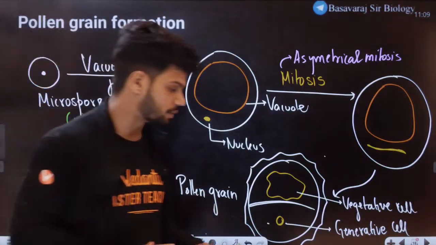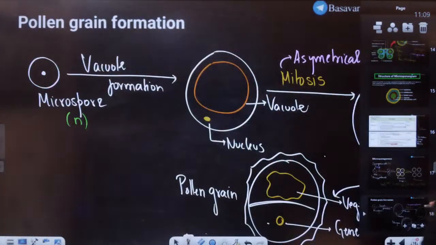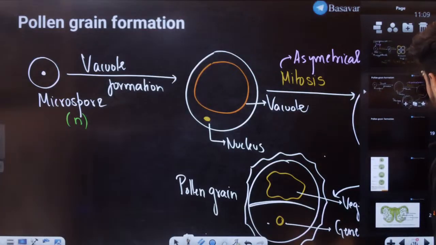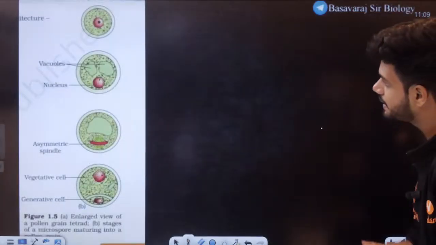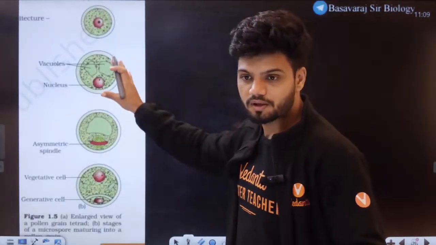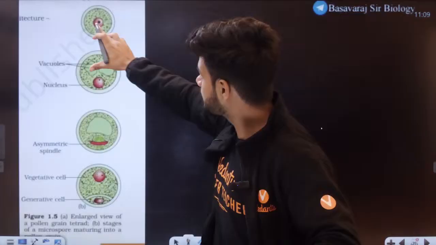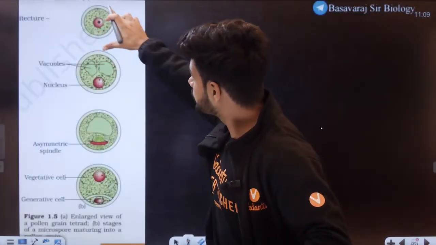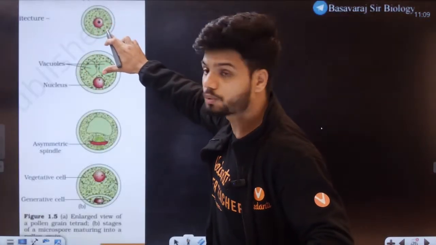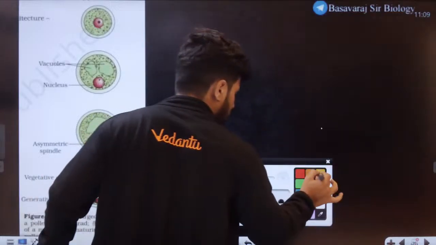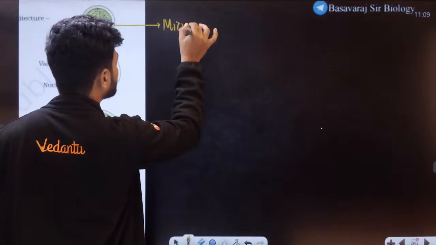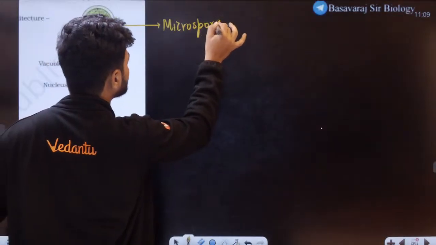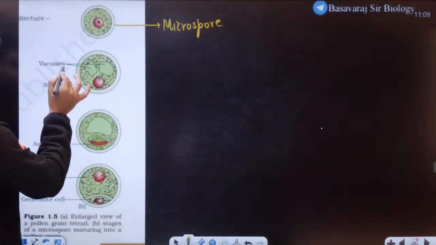How many of you understood? Raise your hands quickly. How many of you understood the entire structure? Your NCERT diagram also tells you this. If you look at your NCERT diagram, you can see here. Right here is what, students? This here is a microspore. Microspore is undergoing vacuole formation.